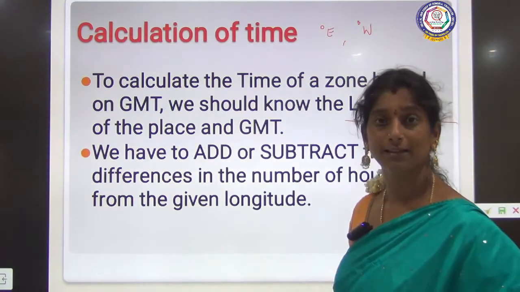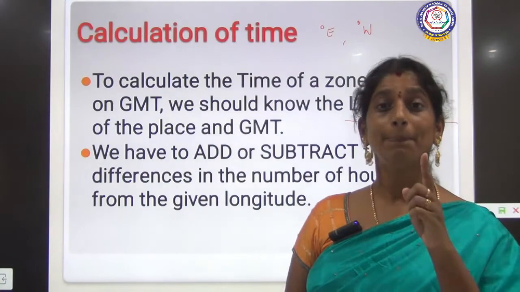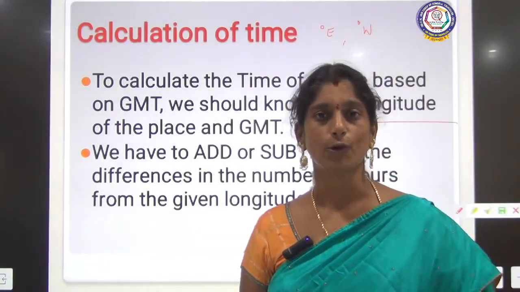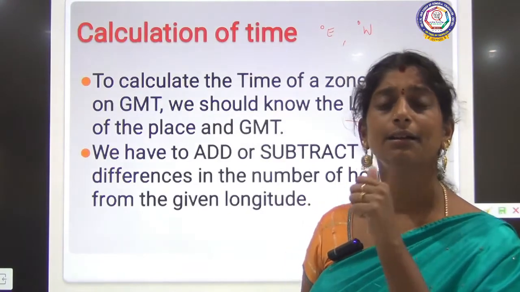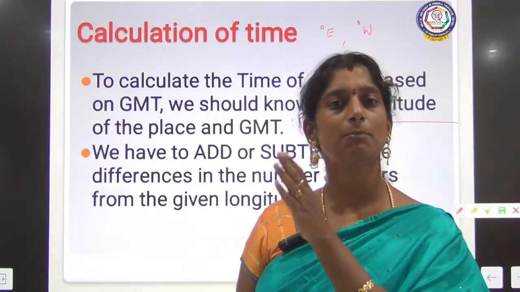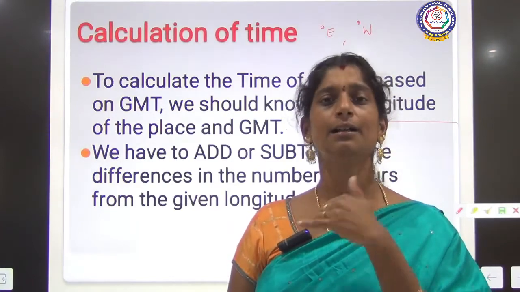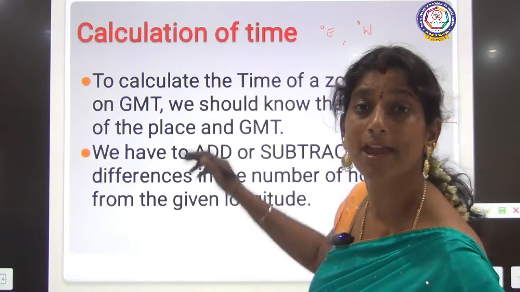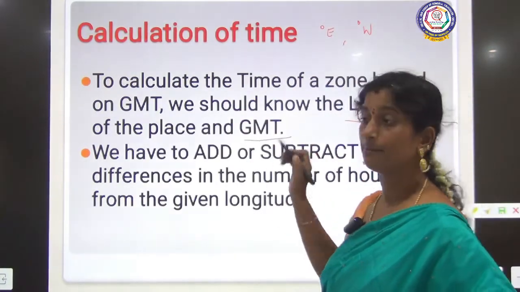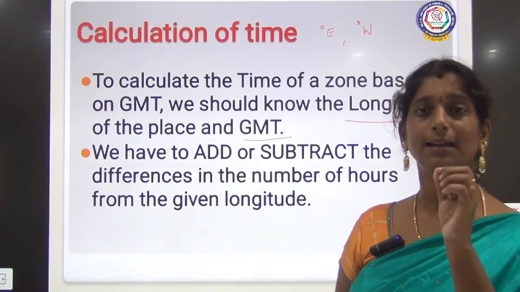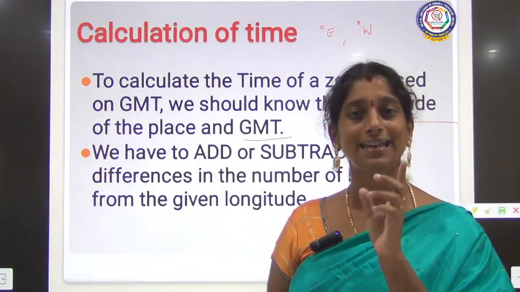That is the first main thing. Then we should know in which zone the country falls in. For example, it is GMT plus 5.5 hours for India. The same way the time is calculated for other countries based on GMT. We should know these two details and then we can calculate the time of a particular country easily.